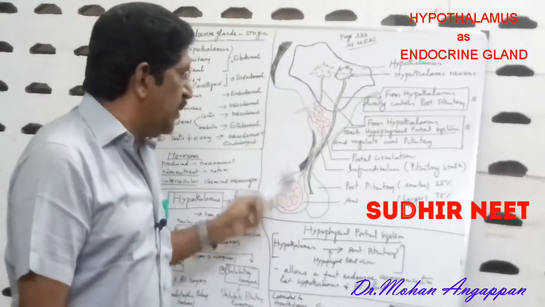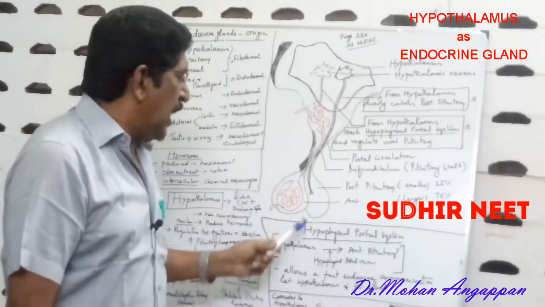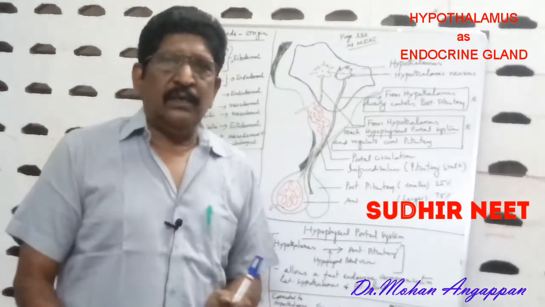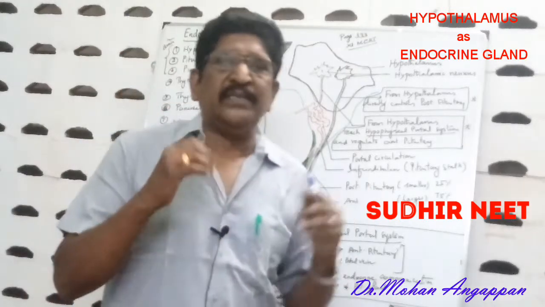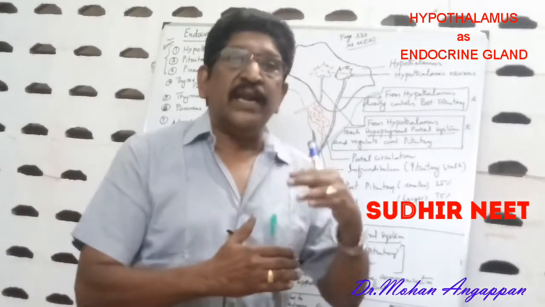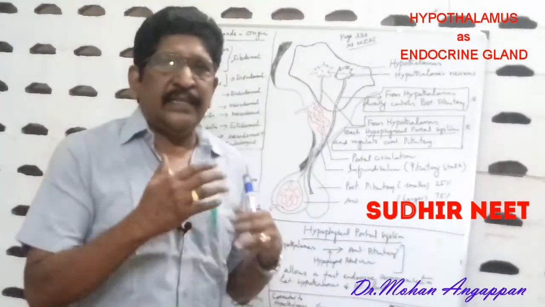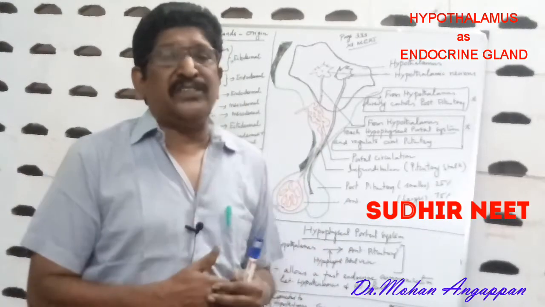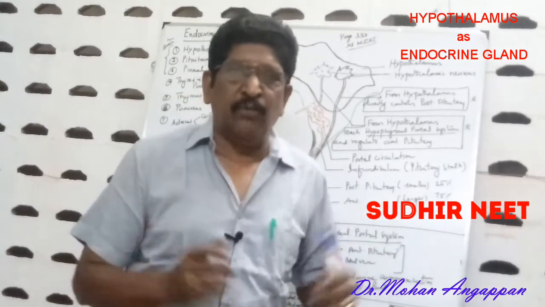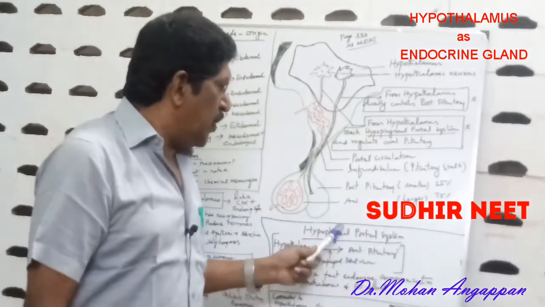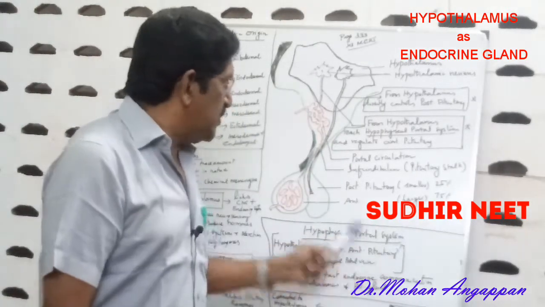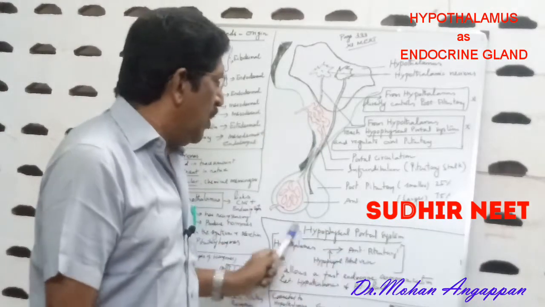Whereas, let us come to the anterior part. This acts through the hypophyseal portal system. So what do you mean by a portal system? The portal system is a part of the venous system. Here there is a vein called the portal vein taking the deoxygenated blood. Very important: in this portal system, deoxygenated blood is involved. Impure blood is involved. No pure blood is involved. That is taken by the portal vein. So this portal system is called the hypophyseal portal system.